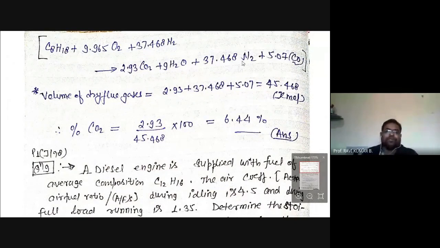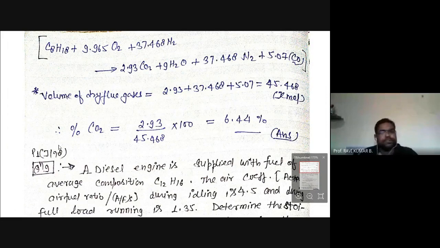So the volume of the dry flue gas we can find out as per the Avogadro hypothesis. Volume is directly proportional to the number of moles, right? So look at these equations. The number of moles are given, like 2.934 for CO2, 9 and so on. These are all the number of moles. So we add all of these together, and that becomes 45.468 kilomole.